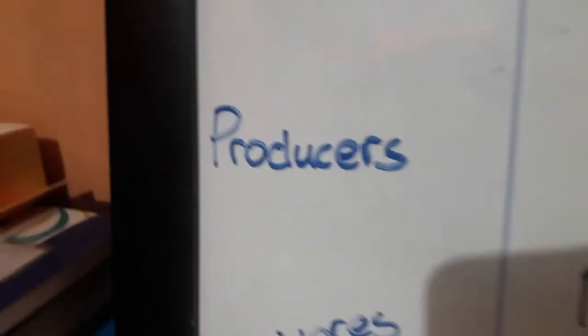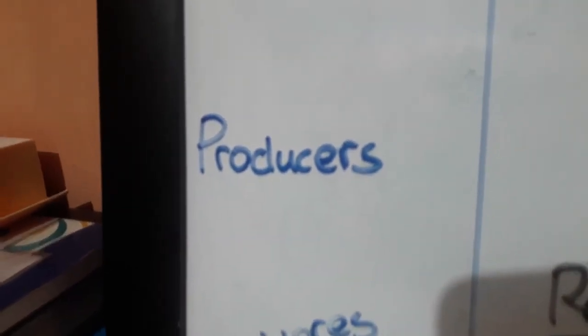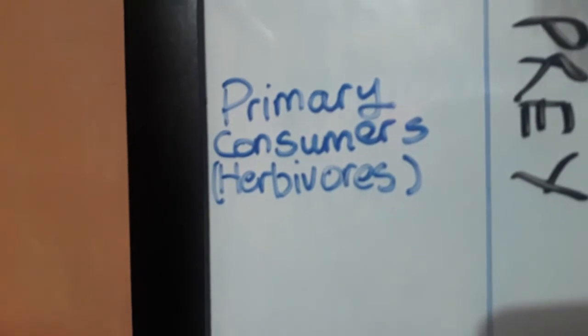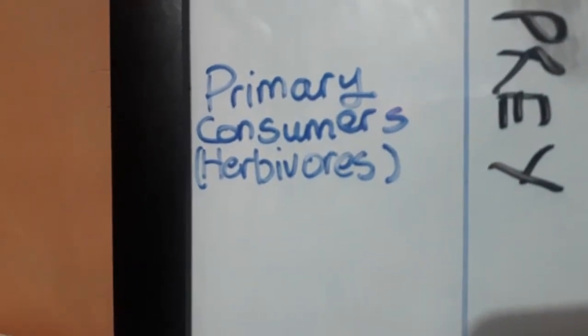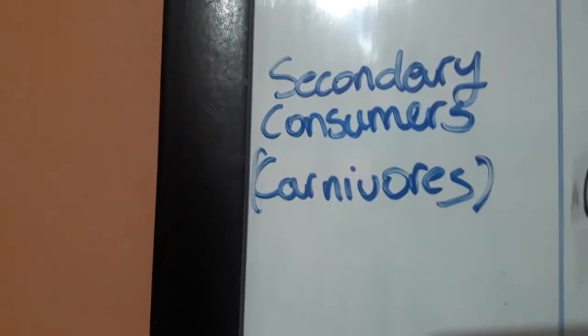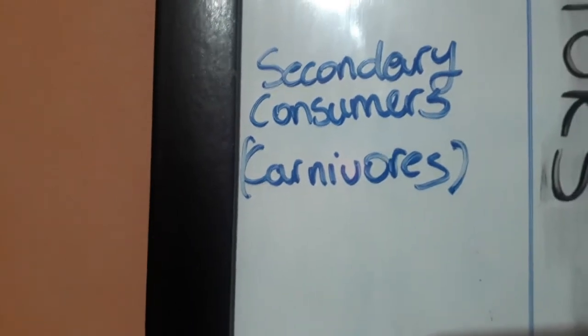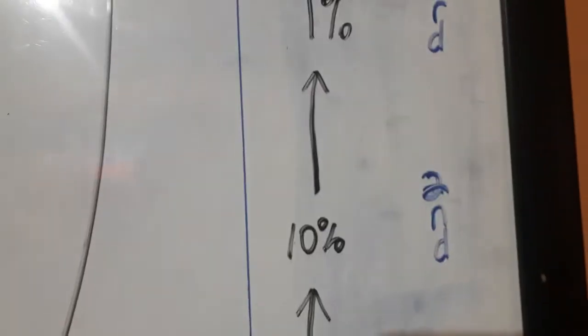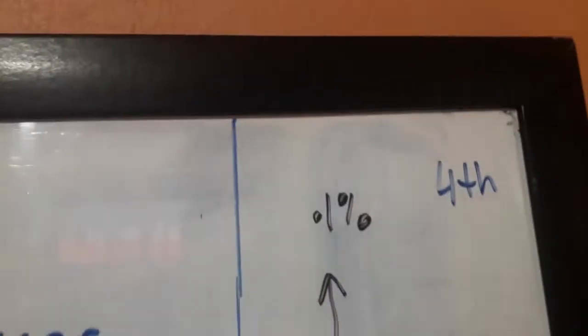Now let's identify these organisms. So we have producers who produce their own food. Then we have primary consumers, also known as herbivores, which are animals that eat only plants. Then we have secondary consumers, which are carnivores that only eat meat. And lastly, we have the tertiary consumers, which are known as omnivores, who eat both plants and animals. We already know the first, second, third, and fourth trophic level. So let's get to the food web.